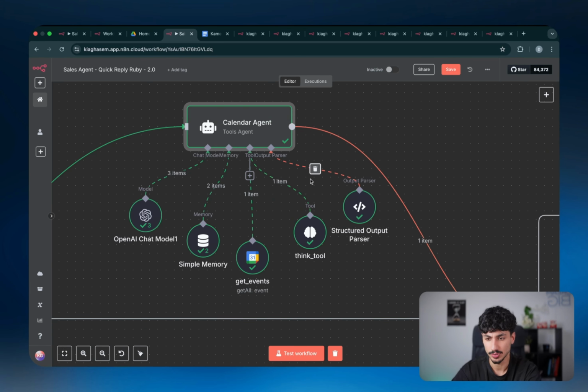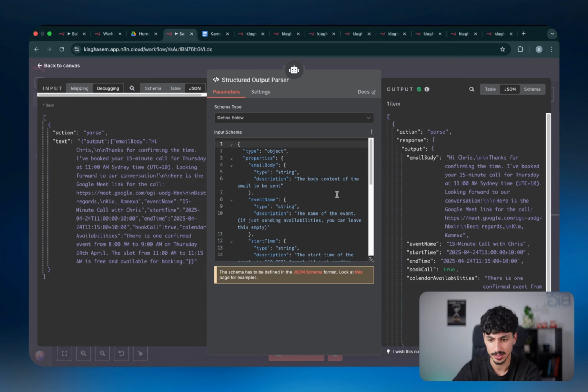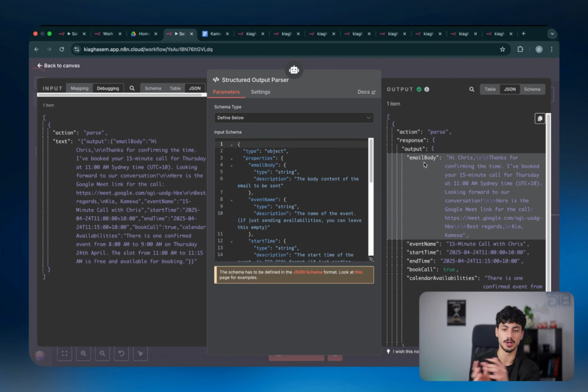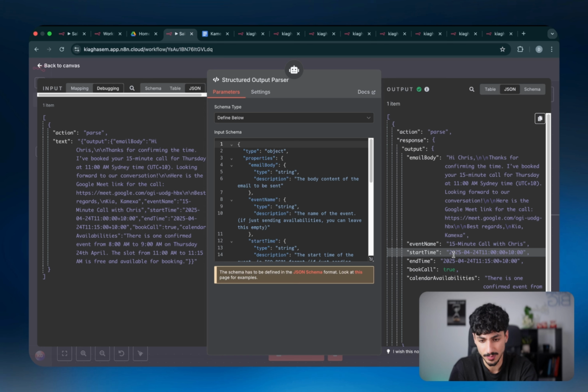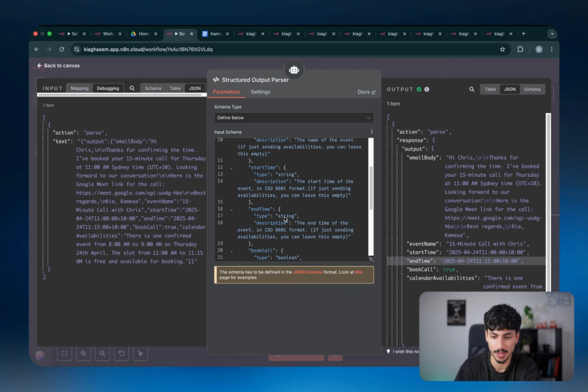But coming back to the actual calendar agent, the structured output parser is defining what outputs we want. So you can see we've got the email body, which is the email body of that email that we want to send back to the person, whether that's a confirmation email after booking a call, or whether that's just an email saying, hey, here are the availabilities, tell me which one works for you. We've got the event name, start time, end time, which is basically just the 3 parameters that we need in order to actually create a calendar event. And I've defined what each of them are inside the actual structured output parser.